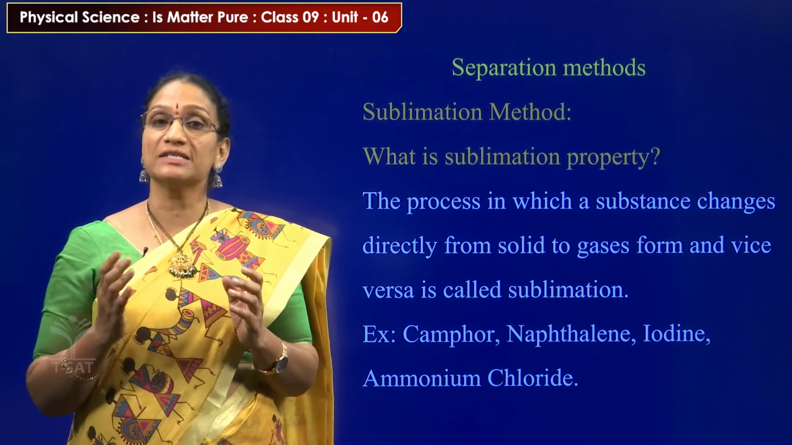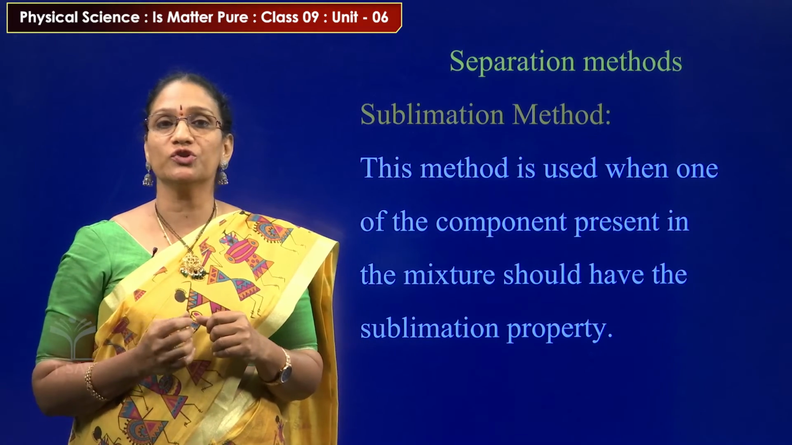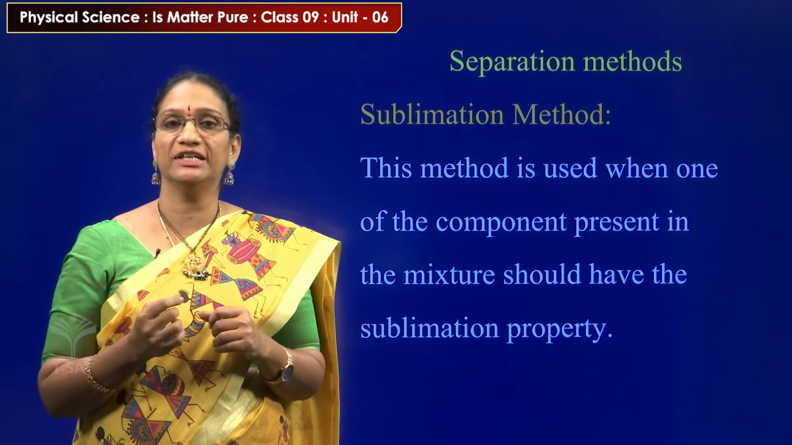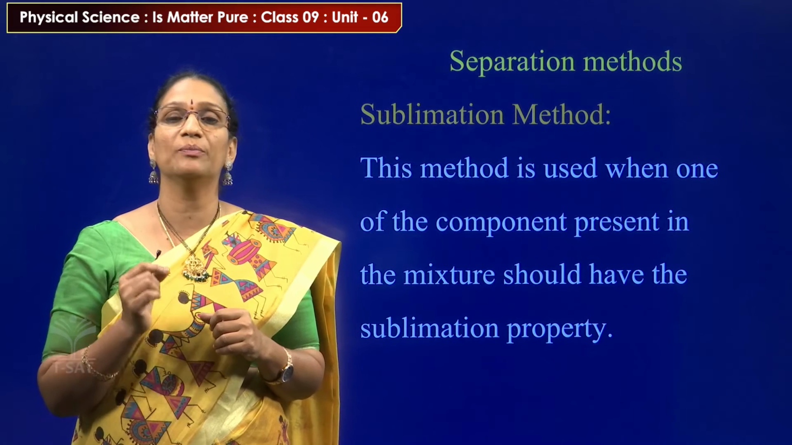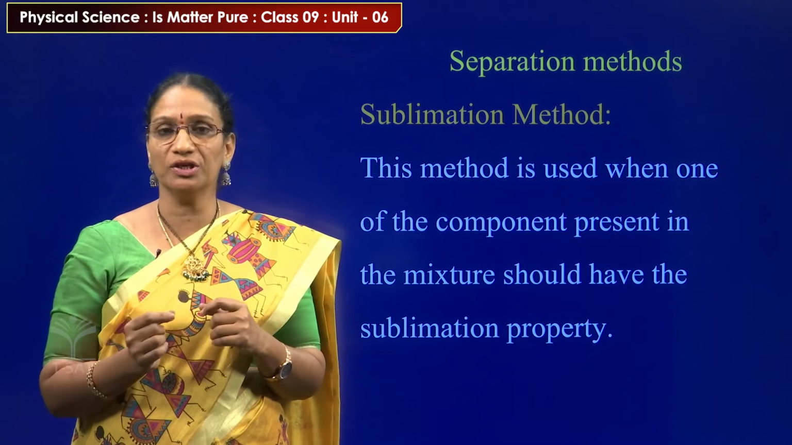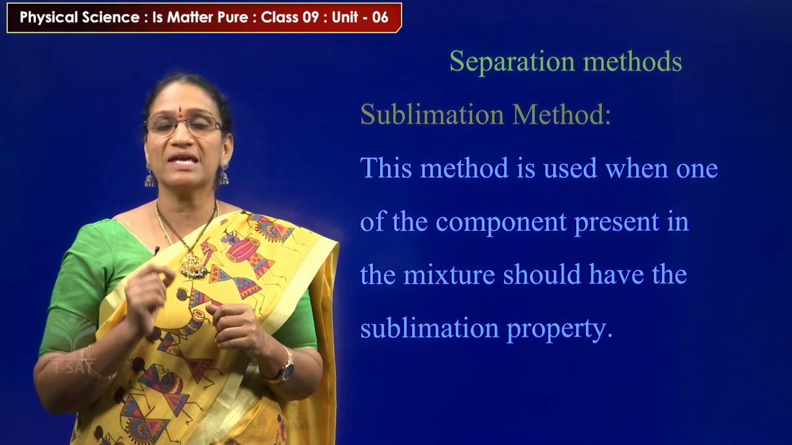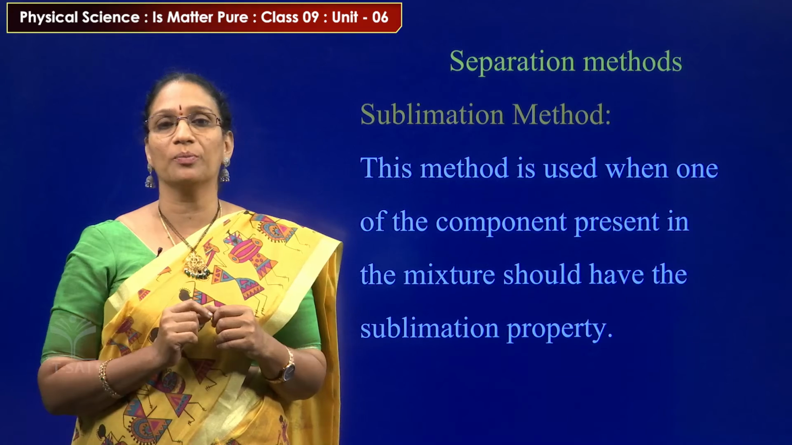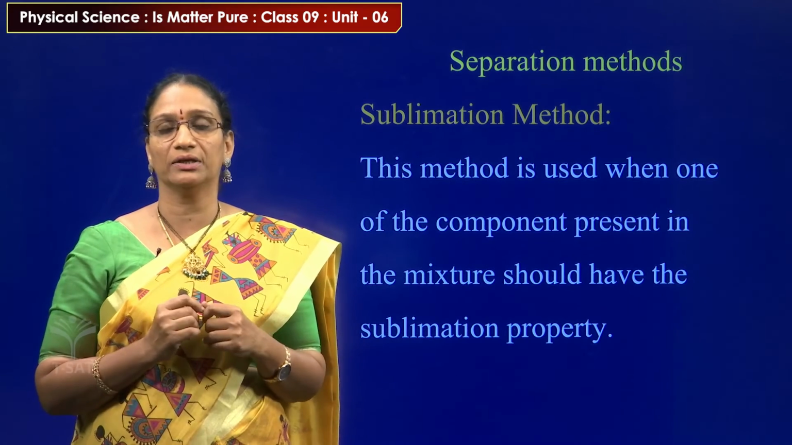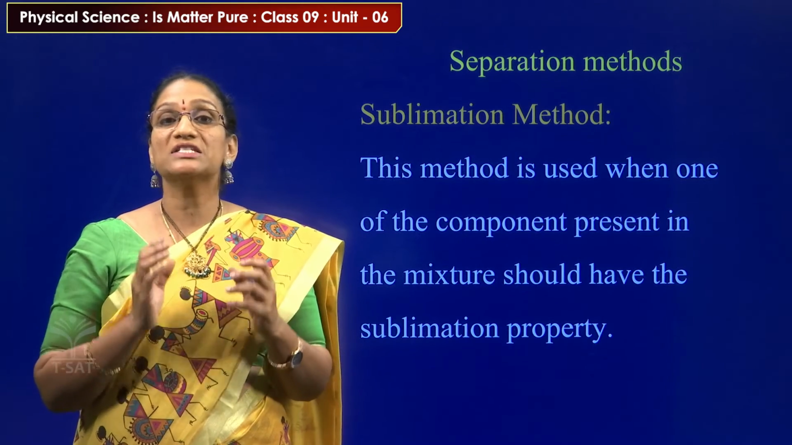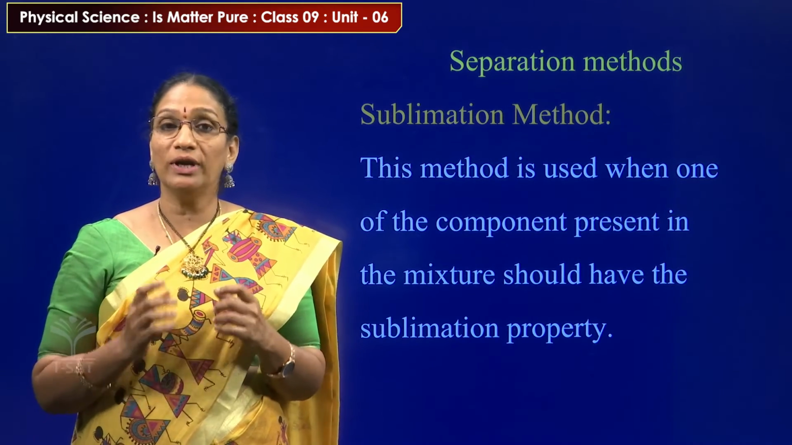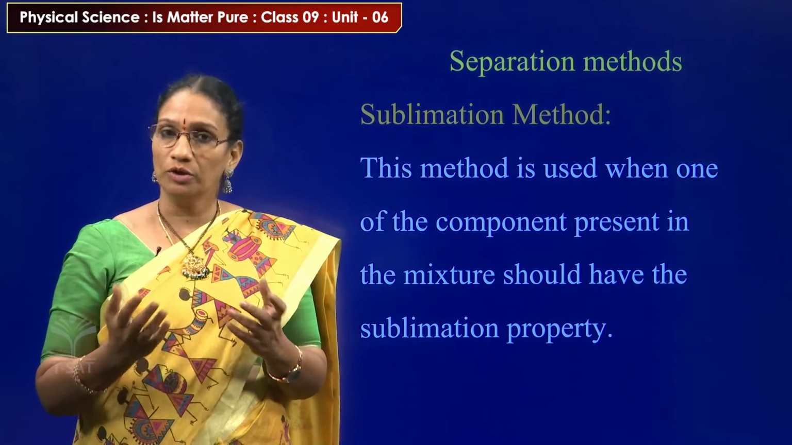Let us see what the sublimation method is. This method is used when one of the components present in the mixture has the sublimation property. In a mixture, if one of the components has that sublimation property, then we can easily separate that component by using the sublimation method. So let us see how this sublimation takes place.